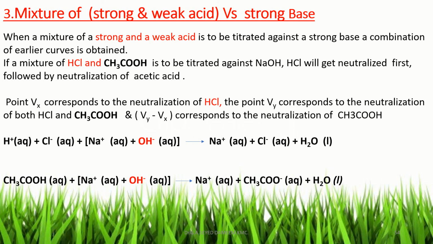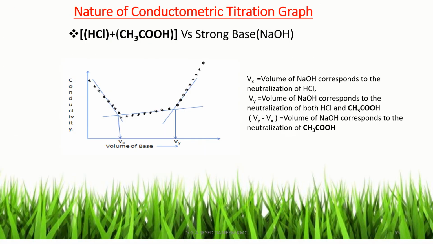So in this way, we can determine the endpoint of strong acid versus strong base, and strong acid and weak acid mixture versus strong base. The reactions between strong acid and strong base, and weak acid and strong base, are given in this slide. This slide shows the nature of the conductometric titration graph obtained in the titration between a mixture of acids and strong base.